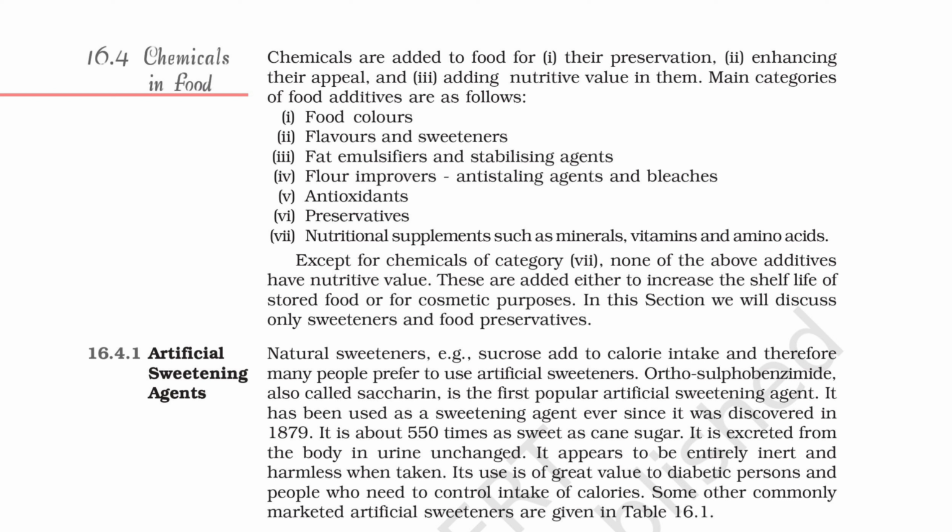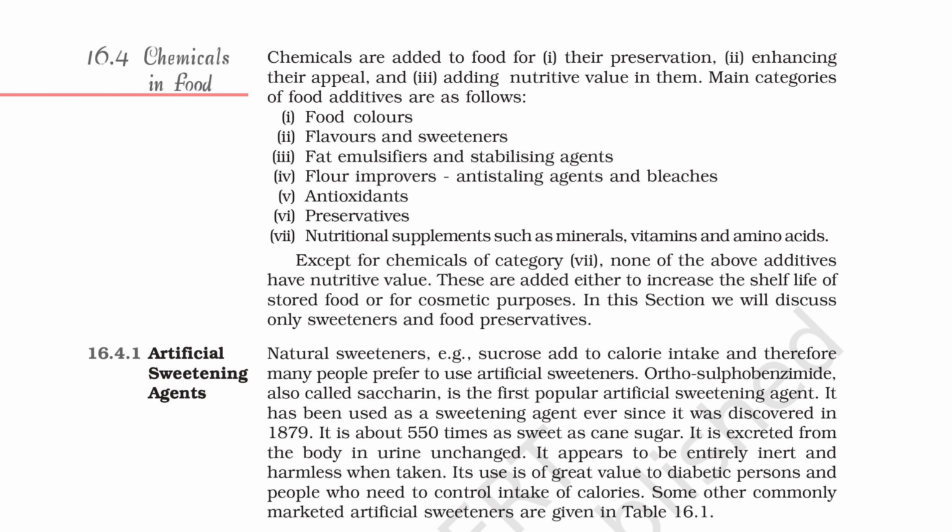Antioxidants. 6. Preservatives. 7. Nutritional supplements such as minerals, vitamins and amino acids. Except for chemicals of category 7, none of the above additives have nutritive value. These are added either to increase the shelf life of stored food or for cosmetic purposes. In this section we will discuss only sweeteners and food preservatives.